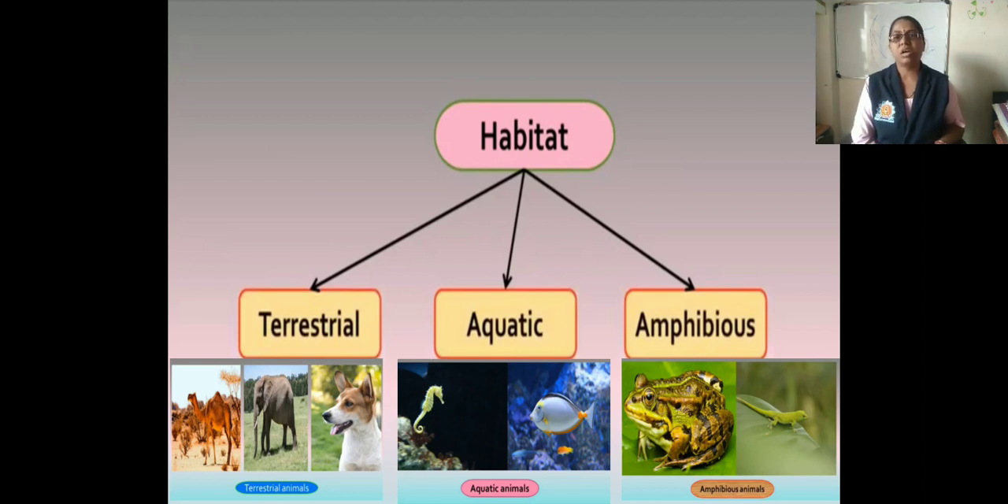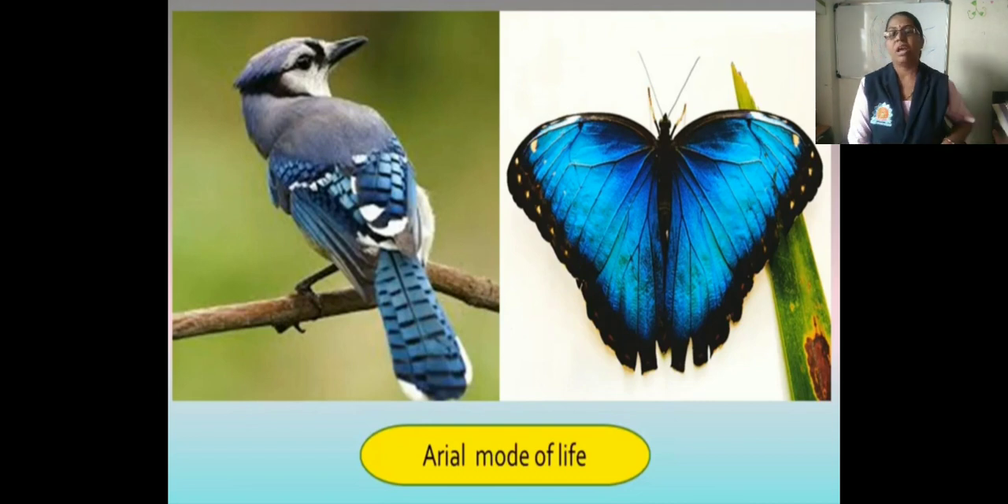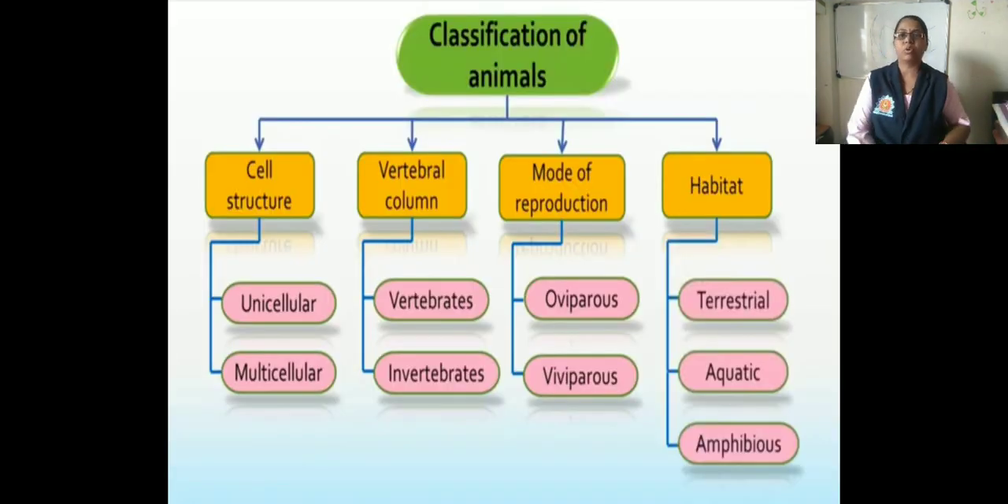So this is the classification of animals according to their habitat. And here is one more, the aerial mode of life. A kite, an eagle, butterfly, crow, honeybee, these all fly in the air. Though they live in different places, they fly in the air, so these animals are said to have an aerial mode of life. Now here we finish the classification of animals. Just revise it in that flow chart.